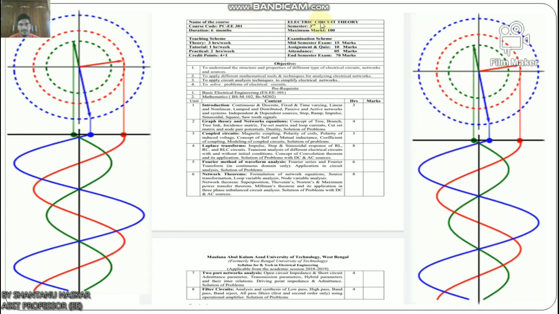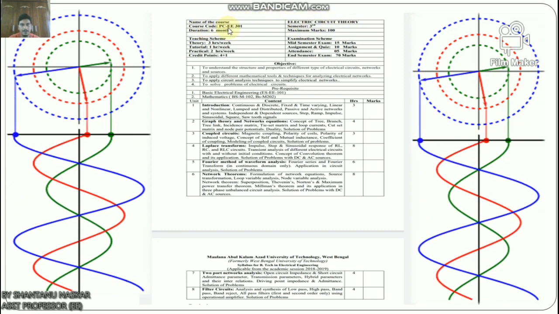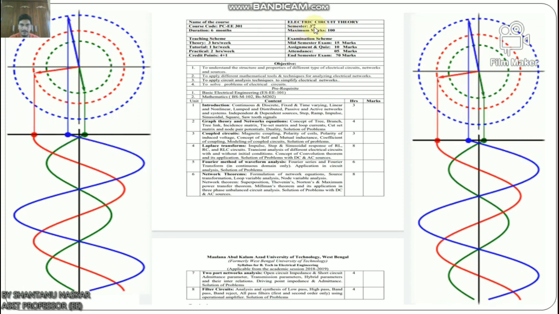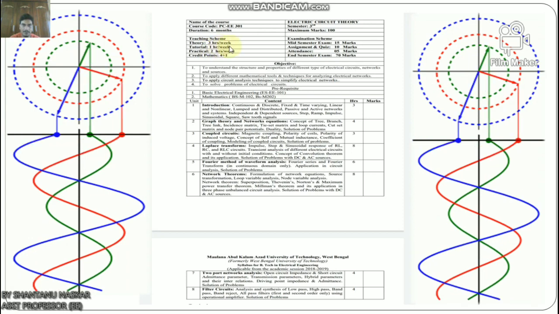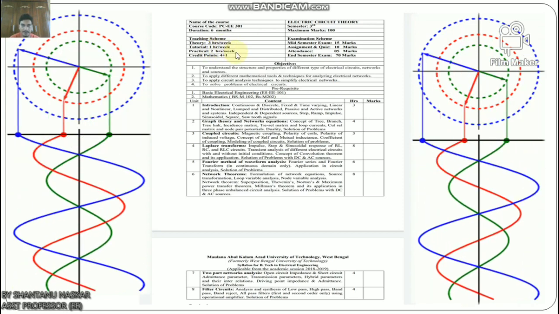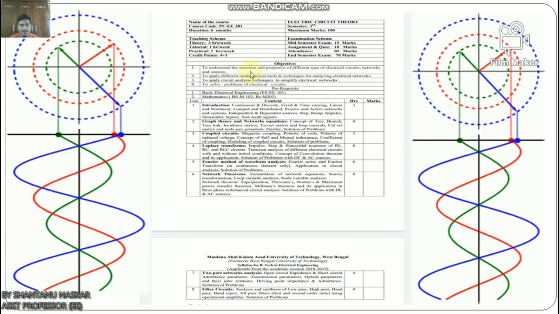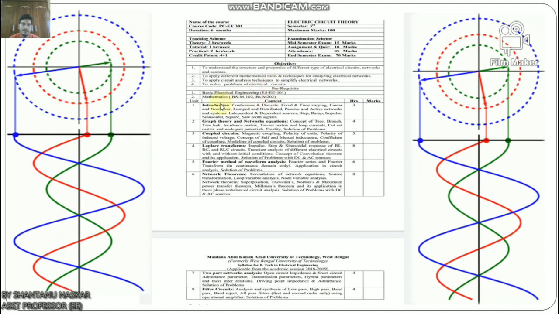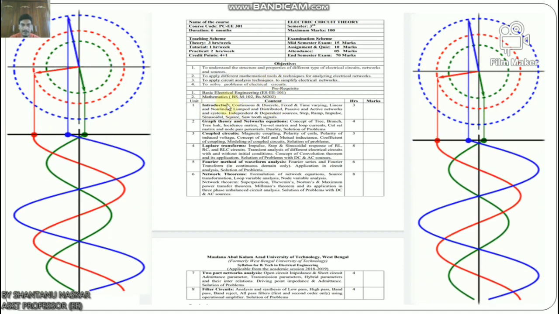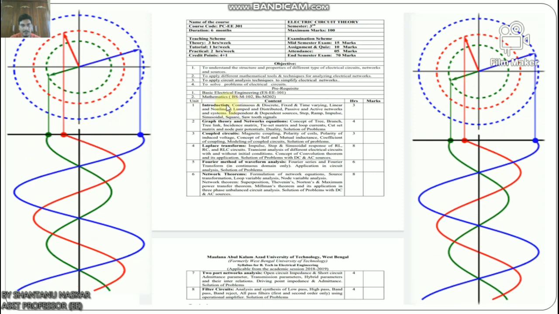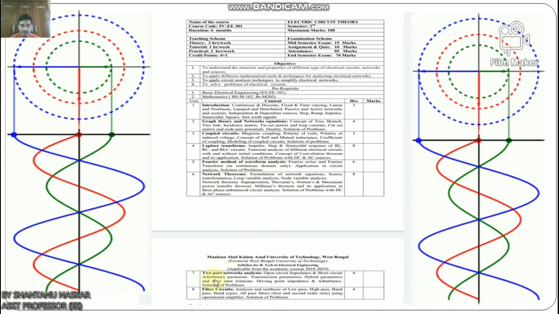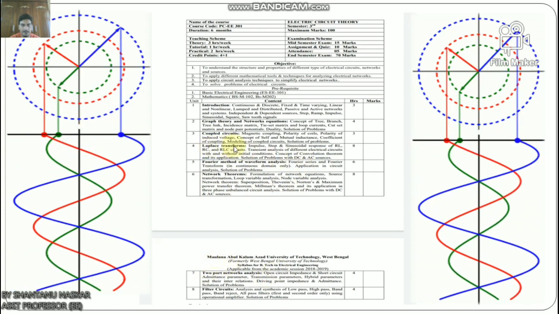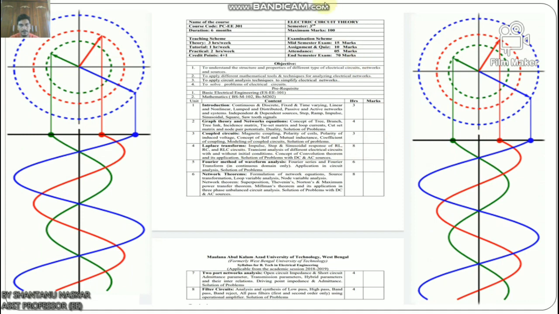The name of the course is Electric Circuit Theory, course code PCW 301, semester 3rd. There are 3 hours of lecture per week, 1 hour per week of tutorial, and 2 hours per week of practical, with credit points 4+1. I have already discussed the objectives in my previous classes, and I have already covered the introduction, graph theory, coupled circuits, network theorems and the two-port network. Today I will discuss the Laplace transform. Okay, so let's start.